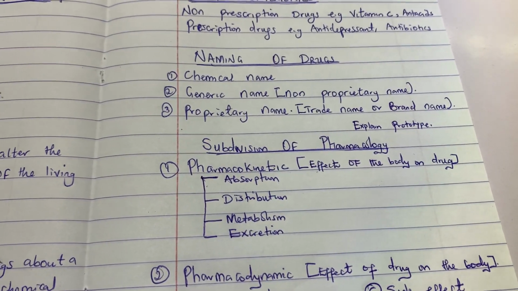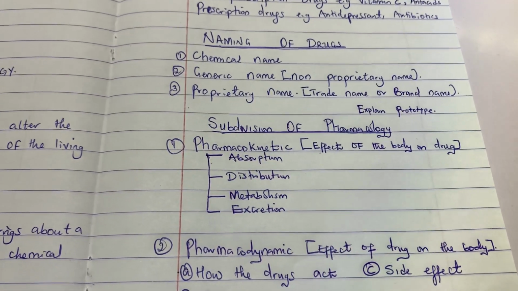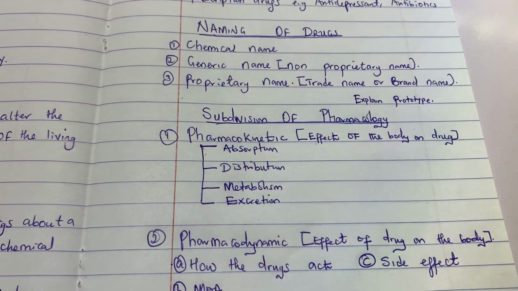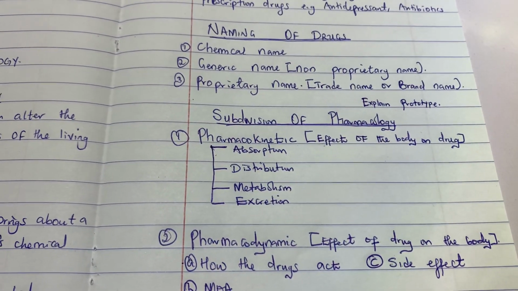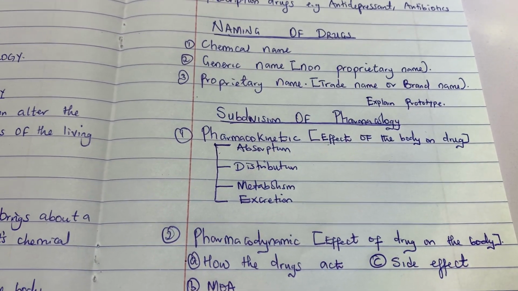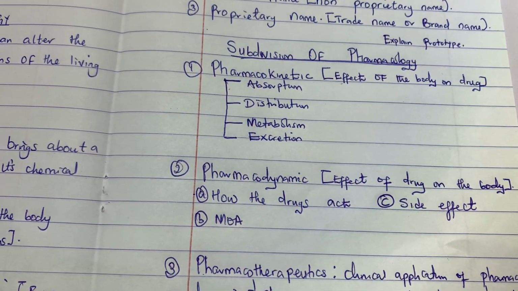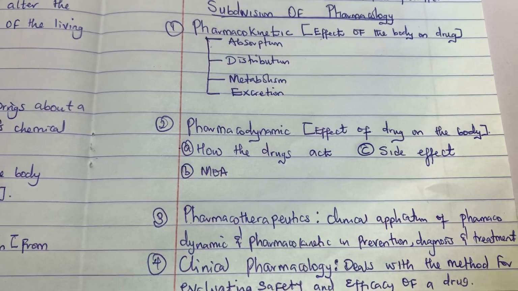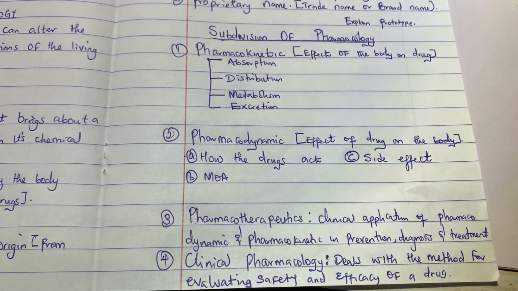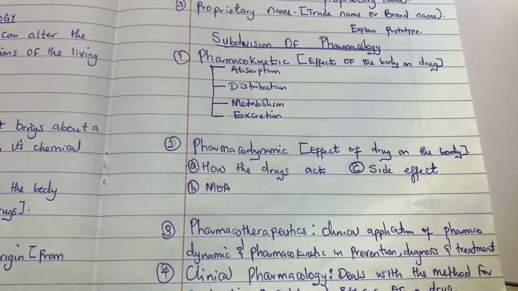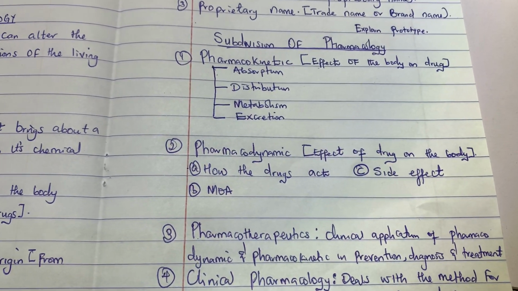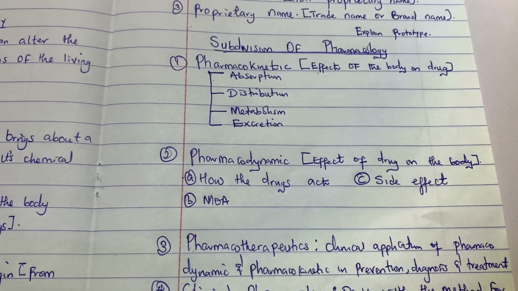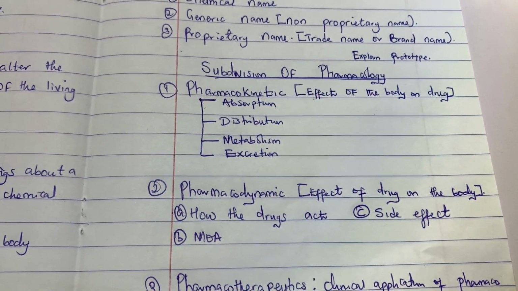Okay, next let's talk about the subdivision of pharmacology. Pharmacology is subdivided into two large groups, pharmacodynamics and pharmacokinetics. But some other persons may add others like pharmacotherapeutics and clinical pharmacology. For the purpose of this tutorial, I will mention the four together: pharmacokinetics, pharmacodynamics, pharmacotherapeutics, and clinical pharmacology. So we'll be discussing each of them little by little.